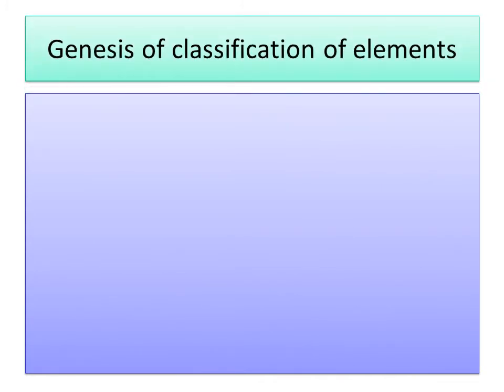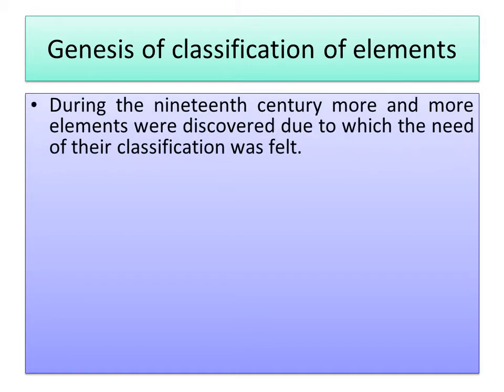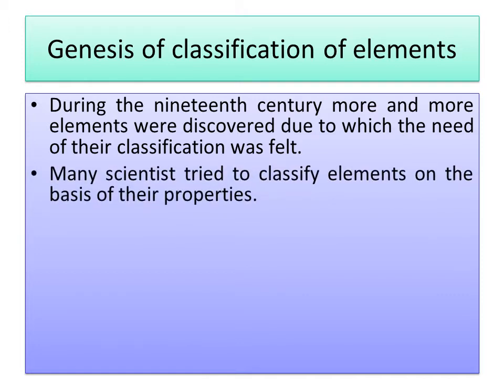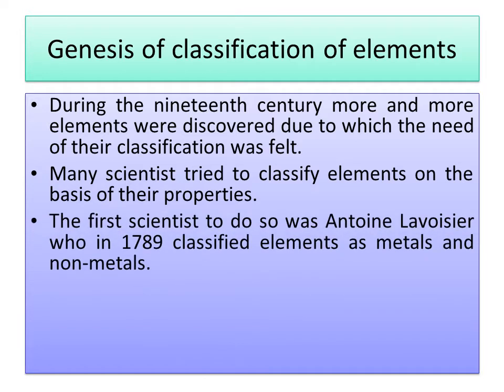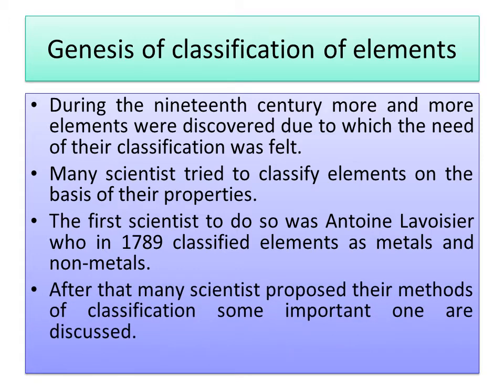Now, the genesis. During the 19th century, more and more elements were discovered, due to which the need of classification was felt. And many scientists tried to classify the elements on the basis of their properties. The first scientist to do so was Lavoisier, who in 1789 classified elements as metals and non-metals. After that, many scientists proposed their methods of classification, and some important ones are discussed in this video.